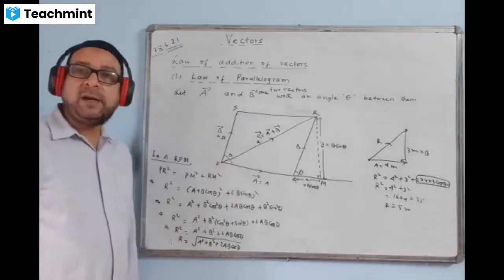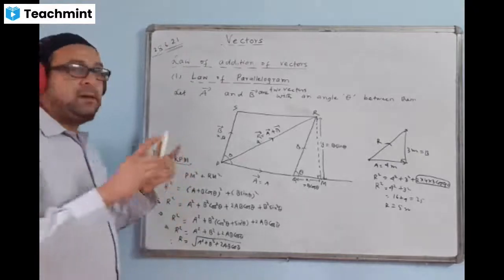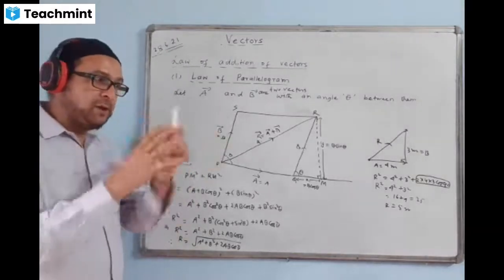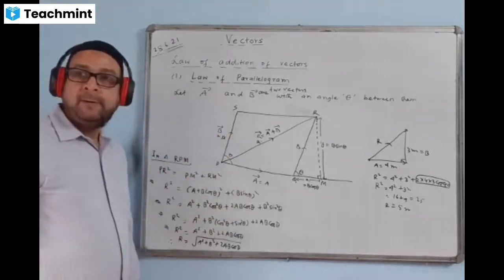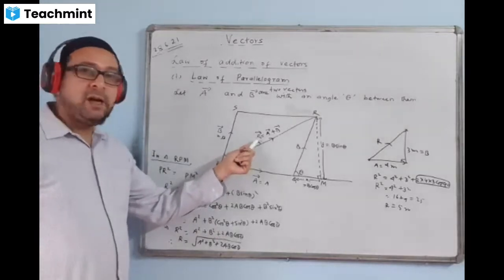Where what is R? R is the magnitude of the resultant vector. When we are adding two vectors, the magnitude of the resultant of the addition of the two vectors will come like this. And this R also will have a direction.